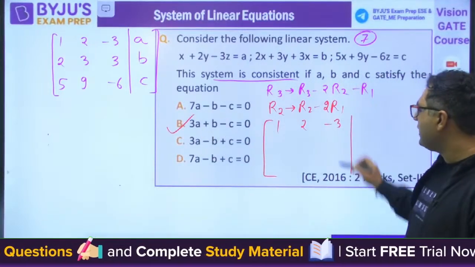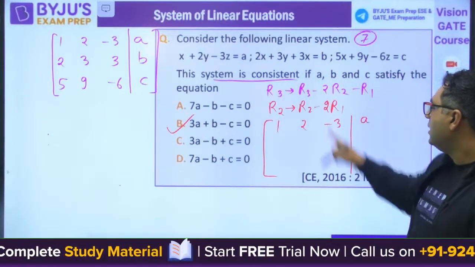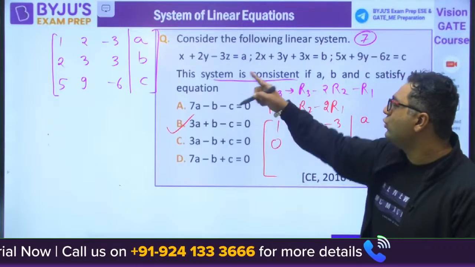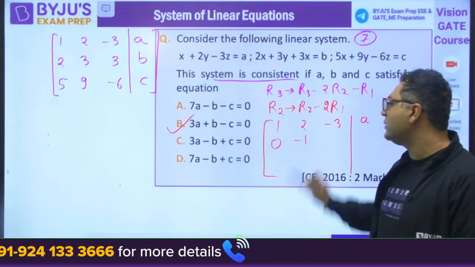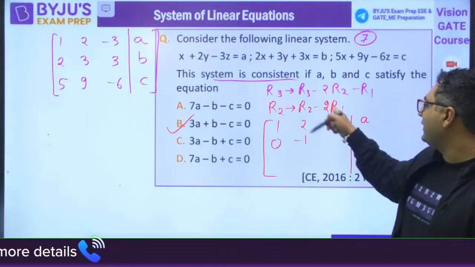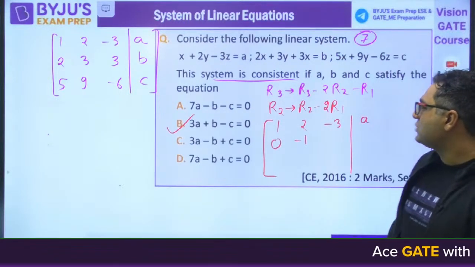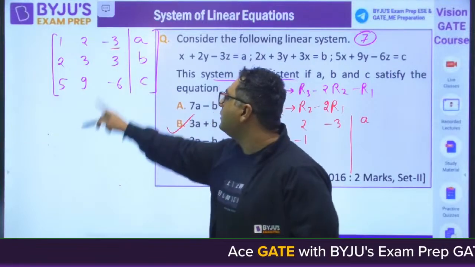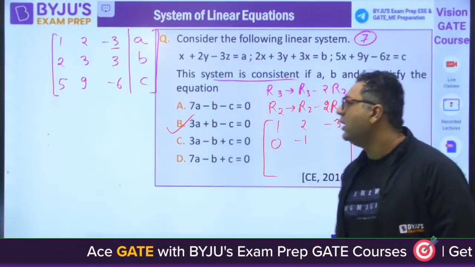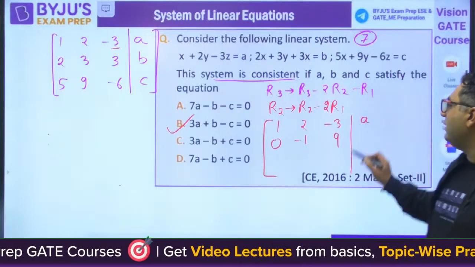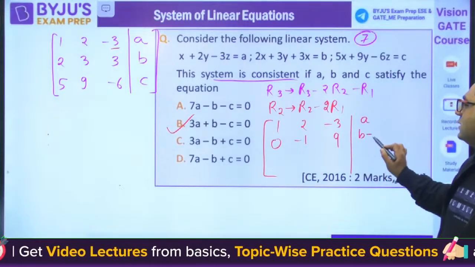So you would be having here 1, 2, minus 3 and A. R2 minus 2R1: it will be 0. 2 into 2 is 4. 3 minus 4 is minus 1. Minus 3 into 2 is minus 6, and 3 plus 6 will become 9. And here you would be having B minus 2A.